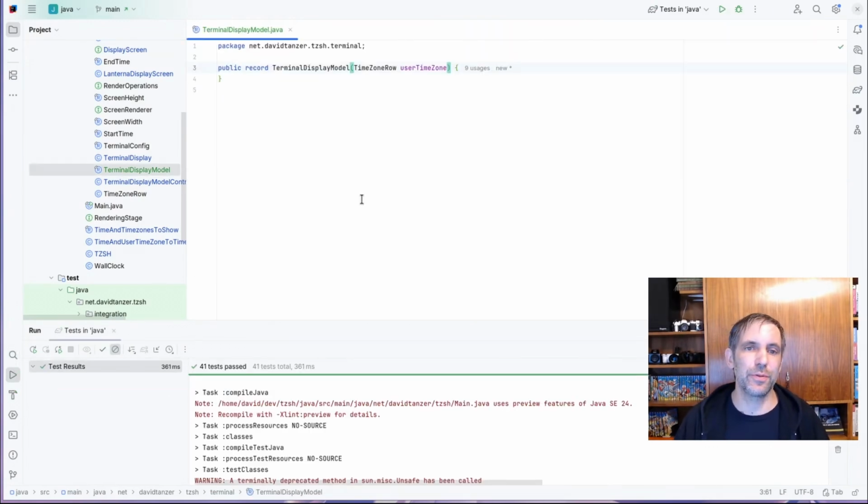Now the next stage creates this model, and it's basically a grid. Right now it's just a single row, but it will be a grid of one row for each time zone and columns for every 15 minutes of this time zone, where every column will be a character and it has a background color, a foreground color, and some content.